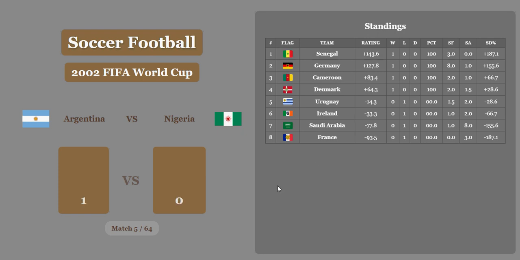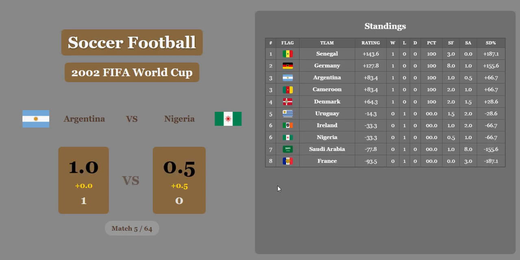Argentina versus Nigeria, 1-0. Argentina wins it. Nigeria gets a half goal, but that's not going to be enough. And Argentina now will be tied with Cameroon in third. Nigeria tied with Ireland in sixth.